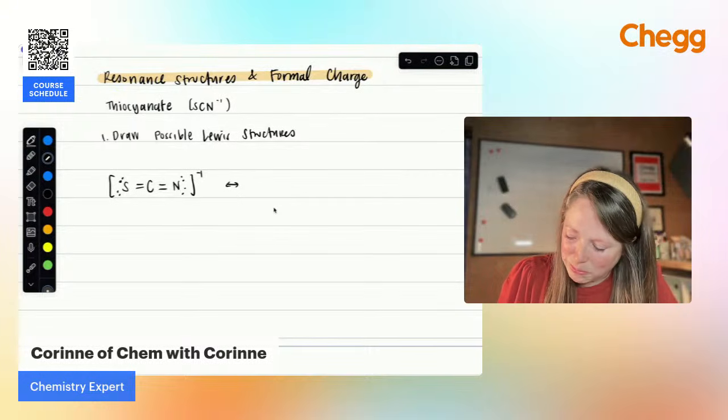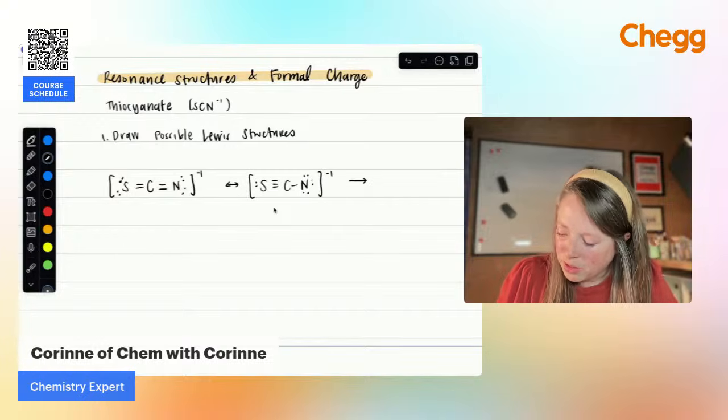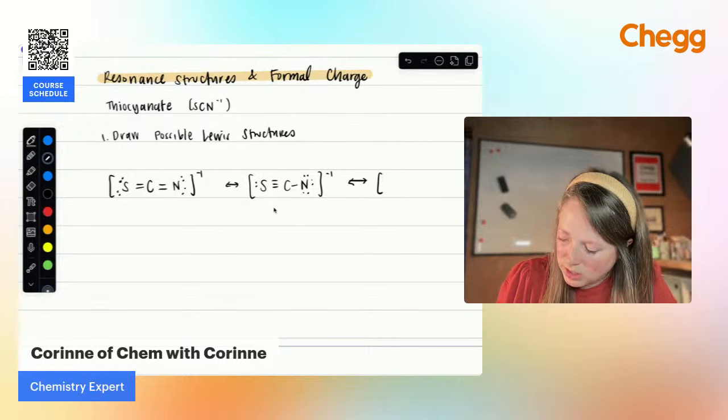Another possibility would be a triple bond to sulfur, and then a single bond to nitrogen. So I'm just filling in those lone pairs. And then our third resonance structure, our third possibility is the opposite. So let's draw a triple bond to nitrogen.